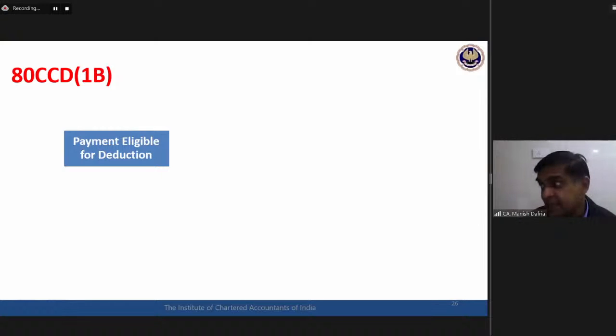These three subsections, we need to have clarity, because the treatment of all these three subsections is different. 80CCD1, payment by assessee himself, contribution by assessee. 80CCD2, contribution by employer, and now 80CCD1B.